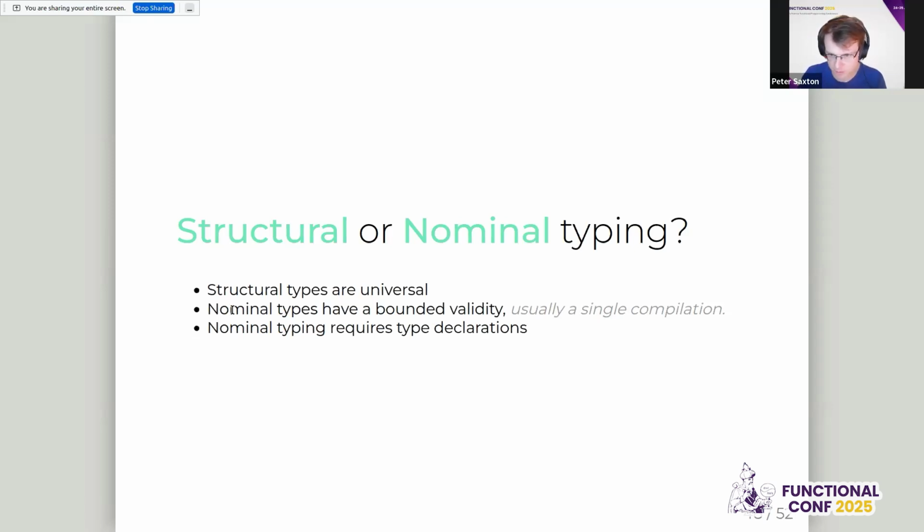If you recompile the program later, or if you edit a person and add a new field, then it's obviously not the same person, and the system doesn't have any connection between the old and the new version. Whereas the nice thing about structural types is because there's no human meaning added to them, you can have two programs written at different times, and if they both have the name field, you can consider them as both satisfying the sort of global has-name interface.